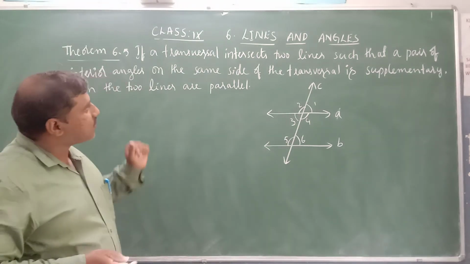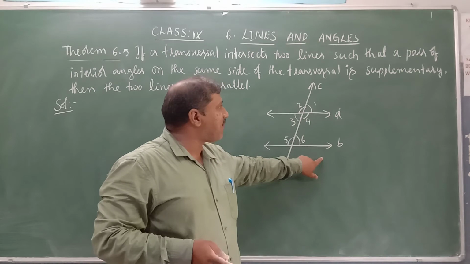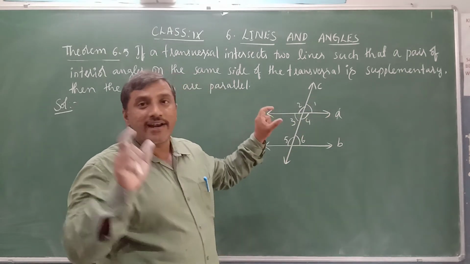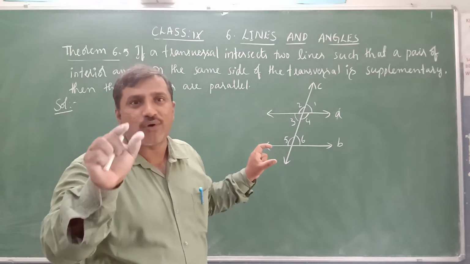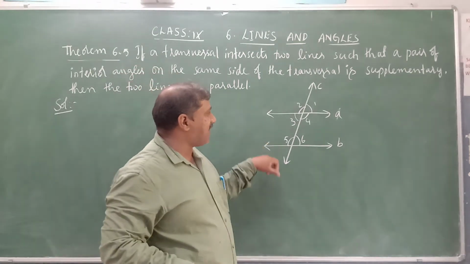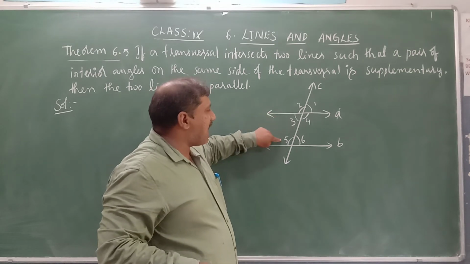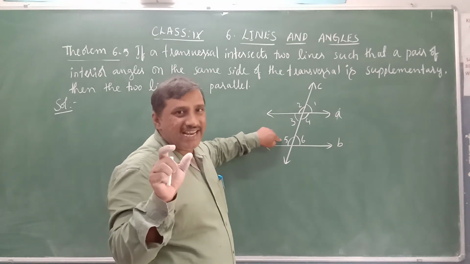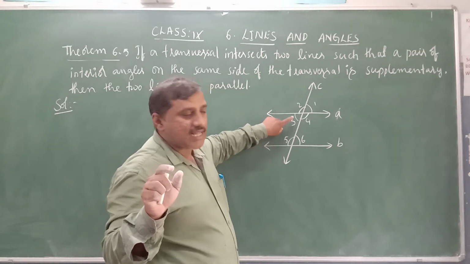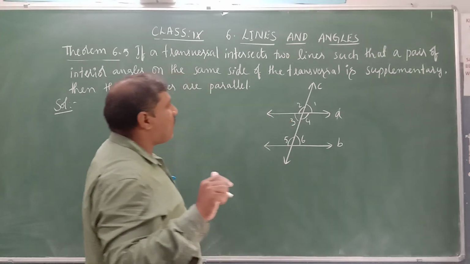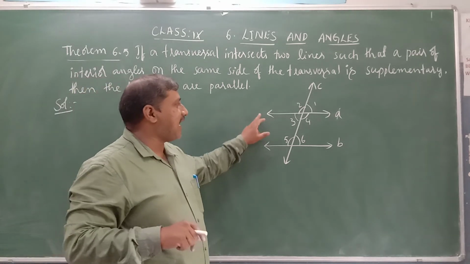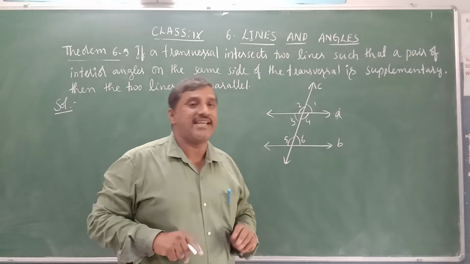So here, two lines are given, A and B, and these two lines are intersected by a transversal C, and one pair of interior angles on the same side of the transversal, that is angle 3 and angle 5, their sum is 180 degrees. That is angle 3 plus angle 5 is 180 degrees. Then we have to prove that lines A and B are parallel to each other.